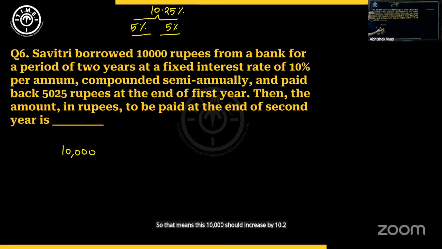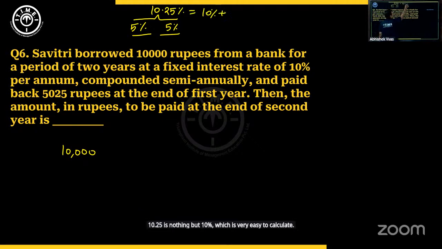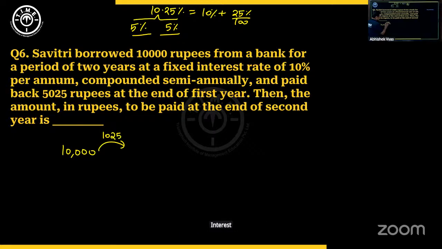Now please understand what is 10.25. 10.25 is nothing but 10%, which is very easy to calculate, plus 0.25%, which is nothing but 25% by 100, right? What is 10% of this? 10% is 1,000. What is 25% of this? It's 2,500 by 100 will give you 25. So it's 1,025 which will be added as interest. So that means the amount will become 11,025. And out of this, we are paying back 5,025. So that means how much is the amount due remaining after first year? 6,000 rupees.